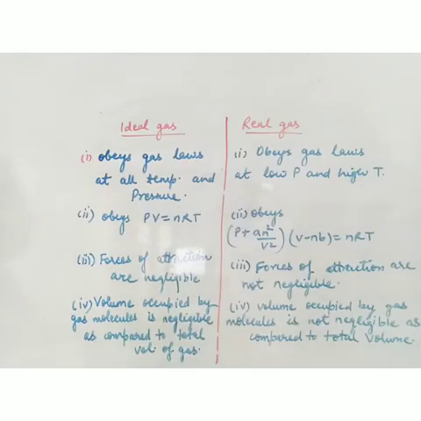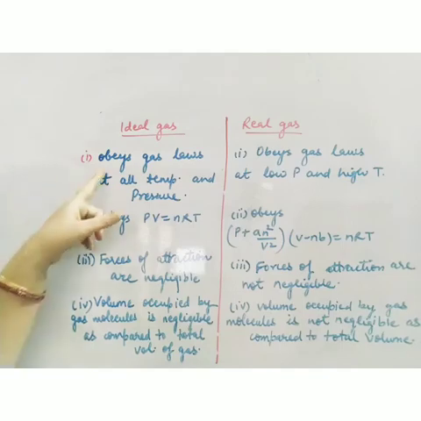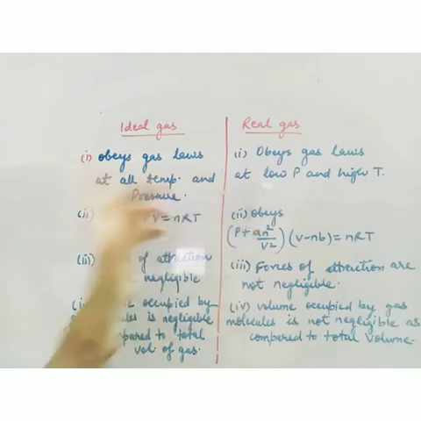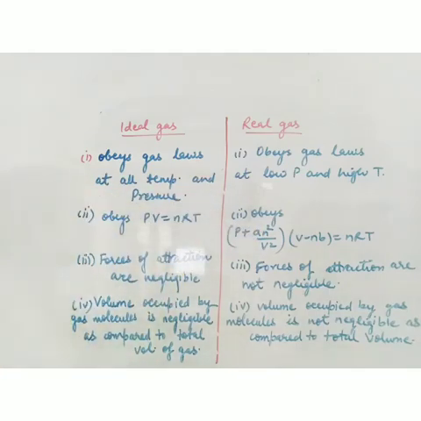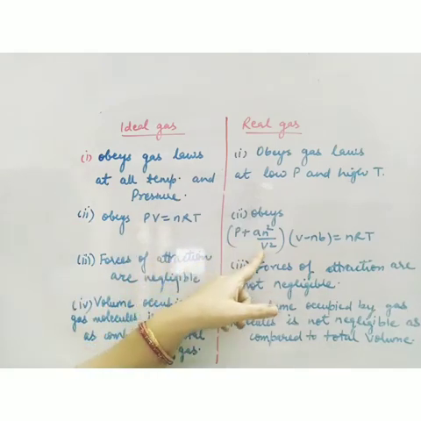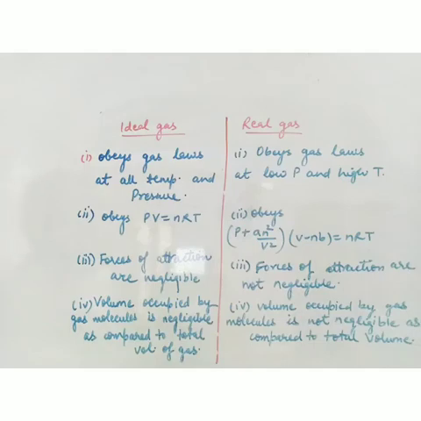So finally we can list the differences between ideal gas and real gas. These are the 4 important differences. An ideal gas obeys gas laws at all temperatures and pressures. A real gas will obey gas laws only when the pressure is low and temperature is high, and if the reverse is there, it will deviate from ideal behavior. An ideal gas obeys the equation PV = nRT, and a real gas obeys the equation (P + an²/V²)(V − nb) = nRT. This is the van der Waals equation.